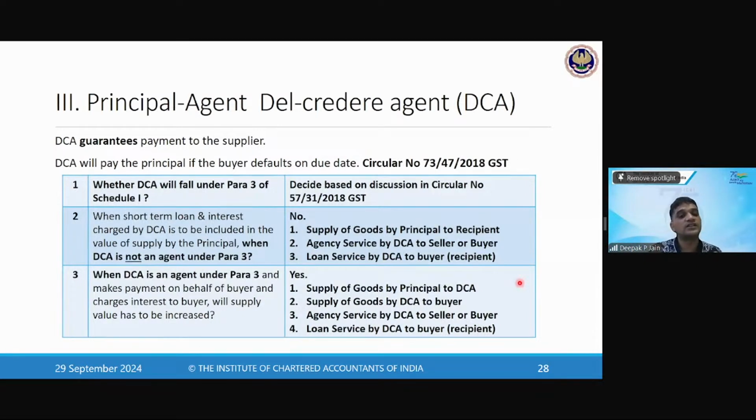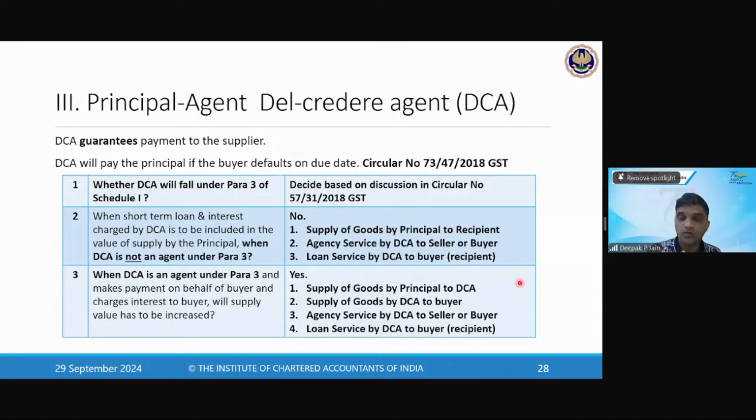So in this, when the Del Credere agent gives loans to the customer, there is a separate agreement between the Del Credere agent and the customer. So whatever short-term loan and interest is charged by the Del Credere agent will not be included in the value of supply, because from the supplier's perspective, you have made the supply, and whatever interest is being charged, the Del Credere agent is charging it. Okay. The second aspect is when the Del Credere agent is an agent under para 3, meaning he is working on your behalf.